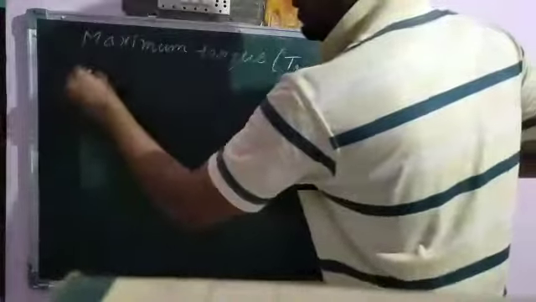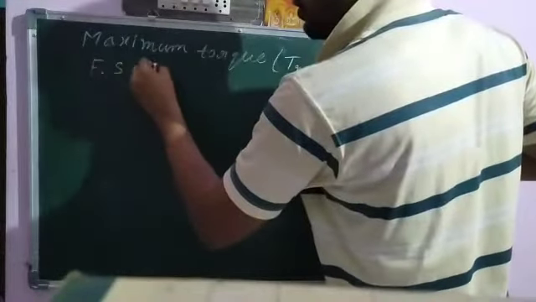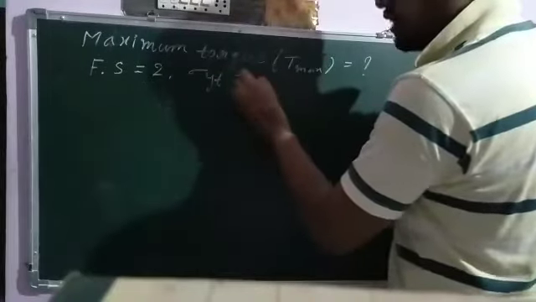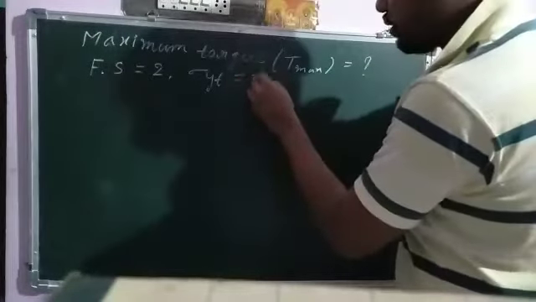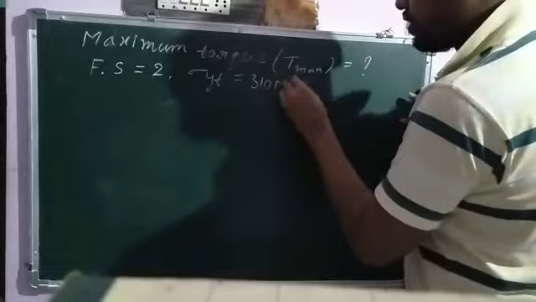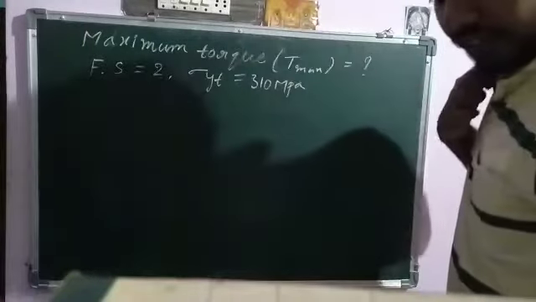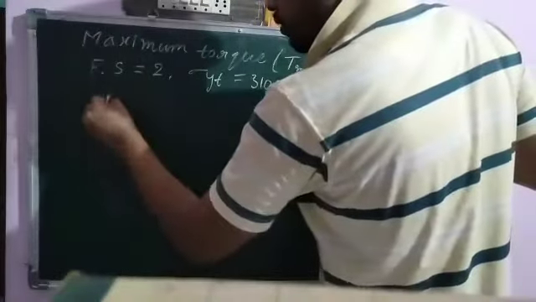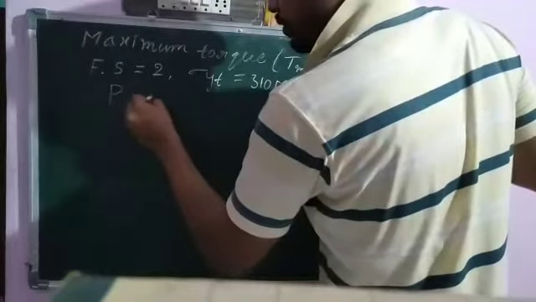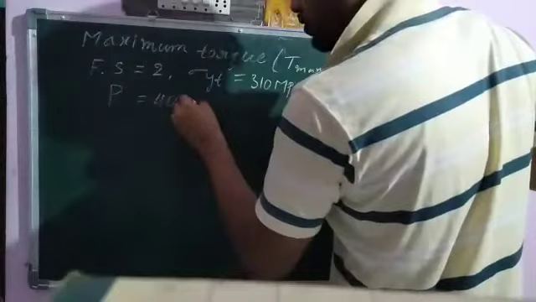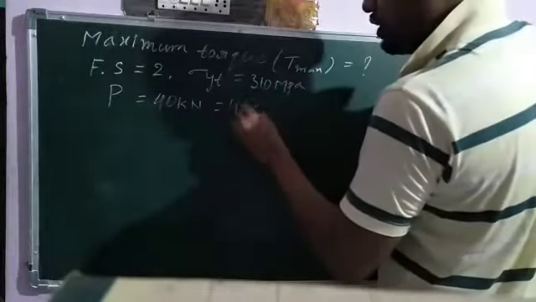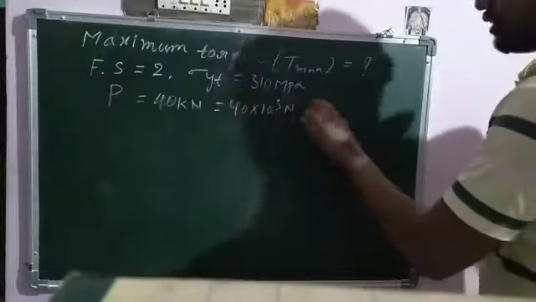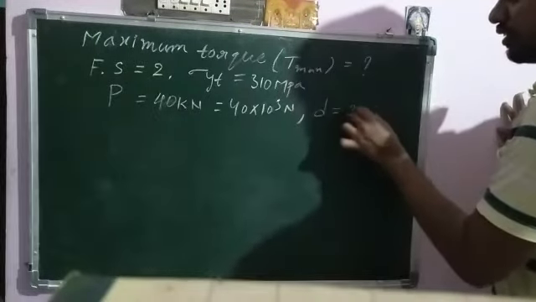Factor of safety is equal to 2, and yield strength is 310 MPa. The axial load P is equal to 40 kilonewton, which is 40 into 10 cube. Diameter D is equal to 20 mm.